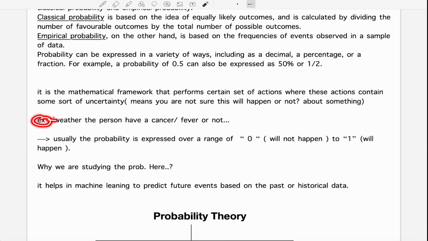For example, whether a person has cancer or a fever or not, or whether Dhoni will hit the six or not. We are not sure whether Dhoni will hit or not, but there is a 70% chance that Dhoni will hit the six. I hope you have a basic intuition about how probability gives a mathematical framework.